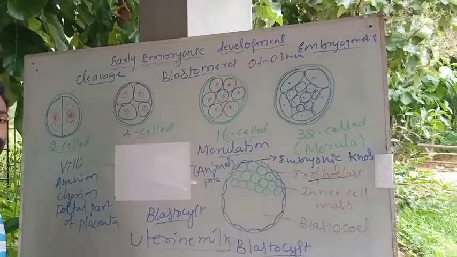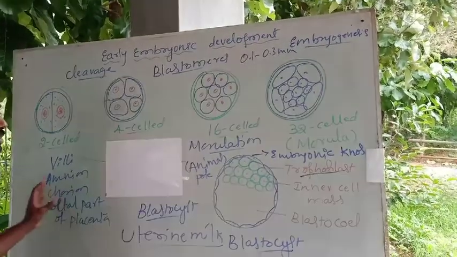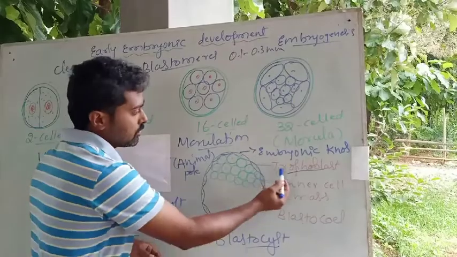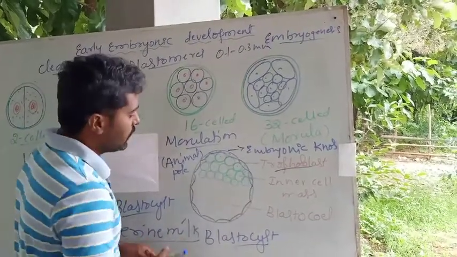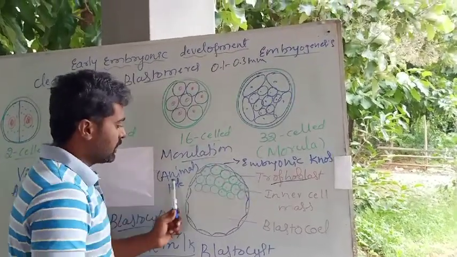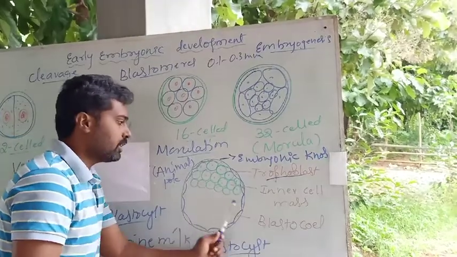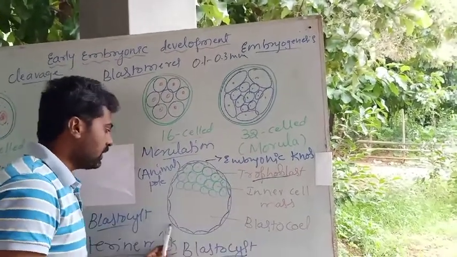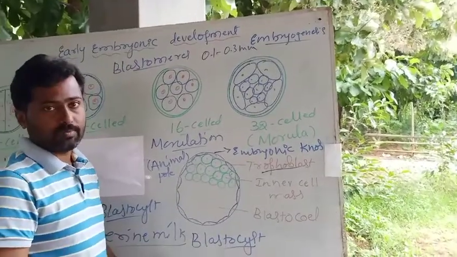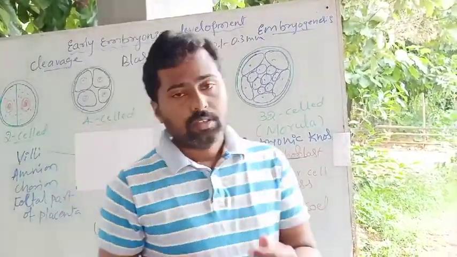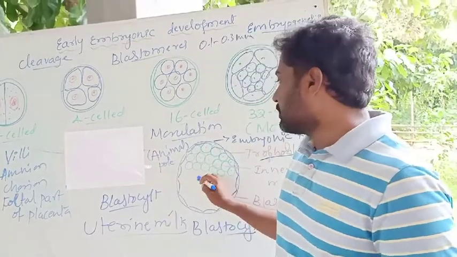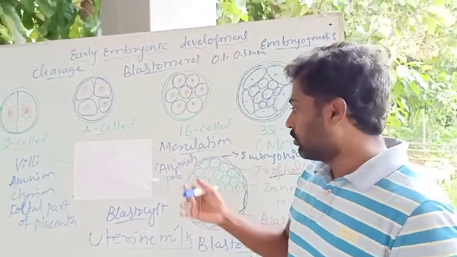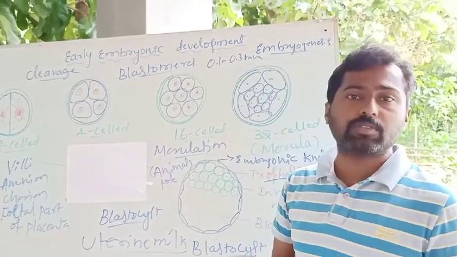Amnion and chorion, then the fetal part of the placenta, are produced by the cells of the trophoblast, which is nothing but the trophoectoderm. The inner mass is called the animal pole, the cavity is the blastocoel, and the outer covering of flattened cells is called the trophoblast. This travelling takes place over nearly 5 days. The whole process of blastulation takes about 5 days.